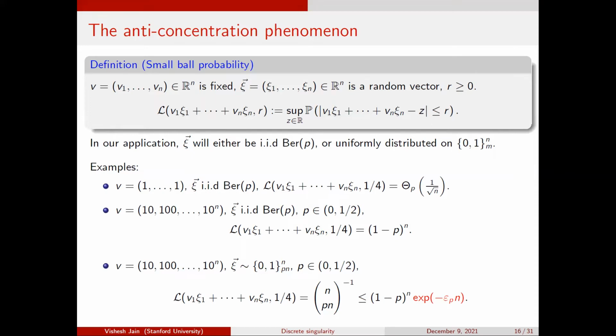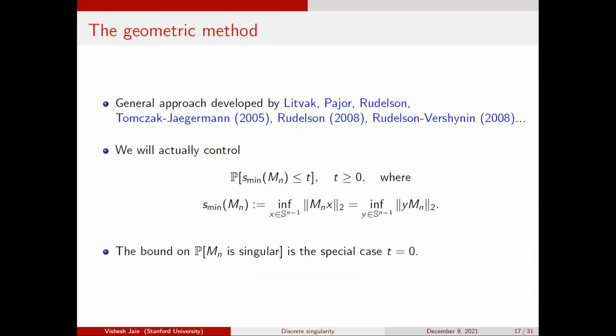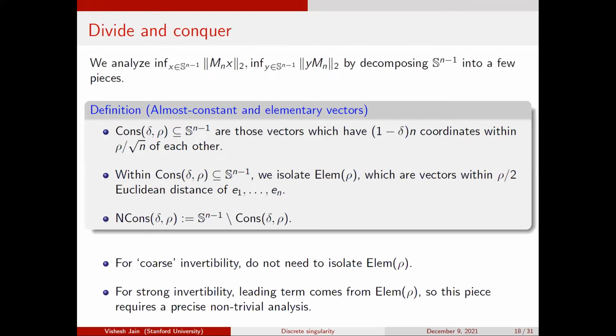You can think about it like this: if you do some sort of symmetrization argument, then Z equals 0 is the most likely thing. You don't really gain anything by saying there is only a small class of Z's I care about, because the Z that you care about is the worst case Z anyway. That's a fantastic question. You might ask, instead of working with the uniform anti-concentration function, can I do something better by tailoring it to certain choices of Z? In this case, no, because the choice of Z you care about happens to coincide with the worst choice anyway. Okay, but fantastic question.